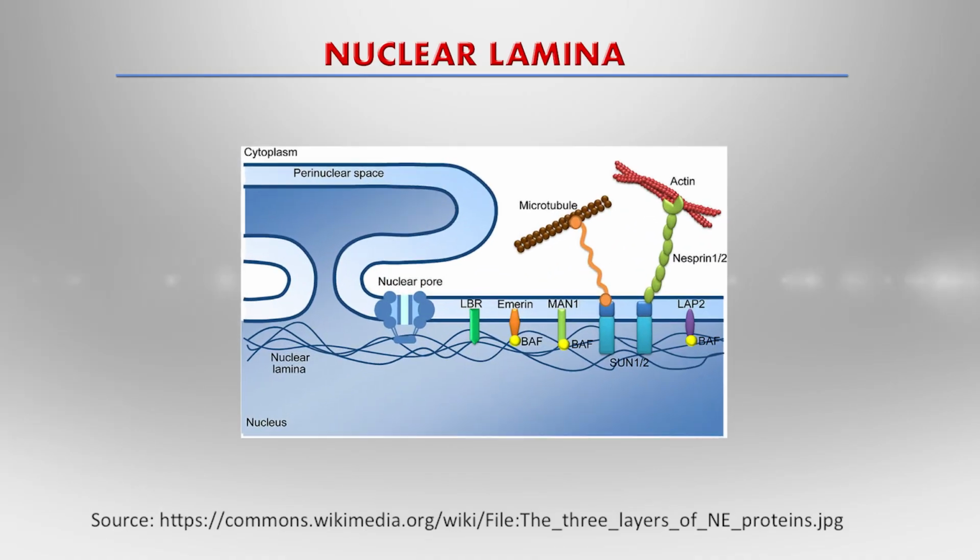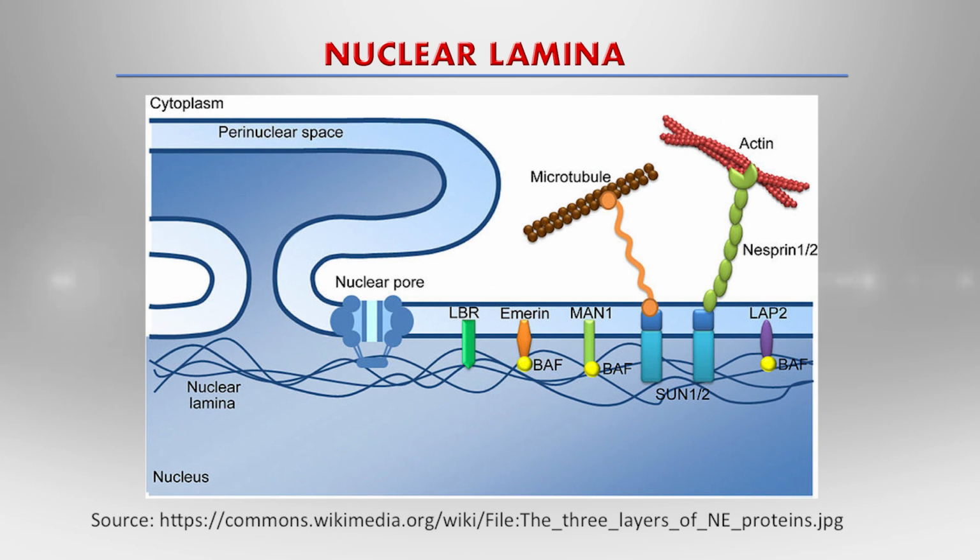And there is another protein framework which is made up of lamin proteins, called the nuclear lamina. The nuclear lamina is attached to the inner membrane of the nucleus. It provides mechanical strength to the inner membrane of the nucleus, and it helps DNA replication.